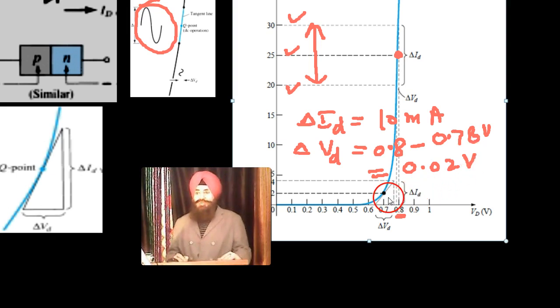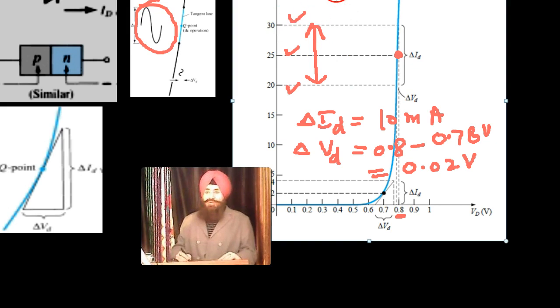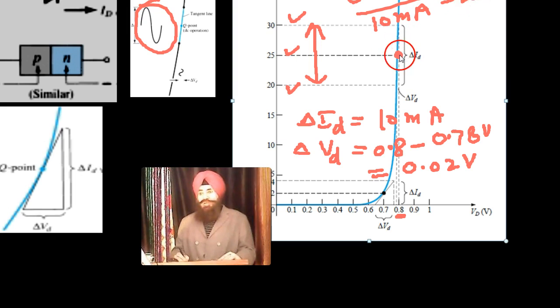So this change is only 0.02 volt. Then what is the resistance? It is 0.02 volt divided by 10 milliampere, and it comes out to only 2 ohm. So here the resistance is very, very small, only 2 ohm.